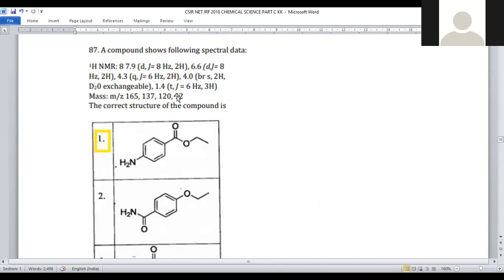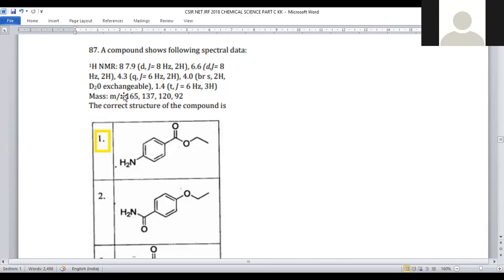1.4. These many peaks appeared. So obviously, proton NMR data reveals that the number of peaks in the compound indicates the number of sets of protons. So it's very simple to get which compound it is by some kind of tricks. How will it be? 7.9, 6.6. These two indicate the aromatic region, right?